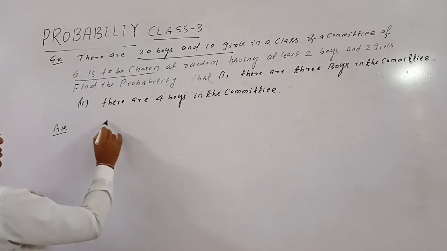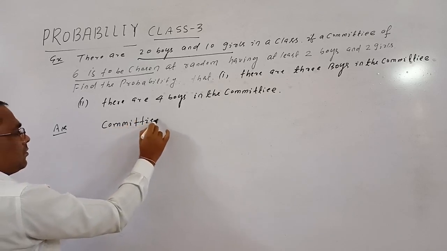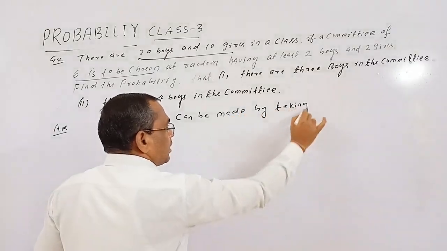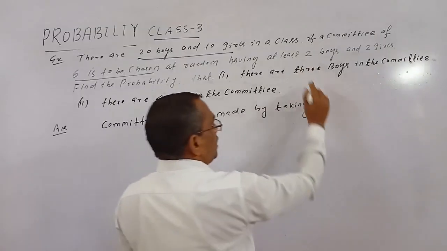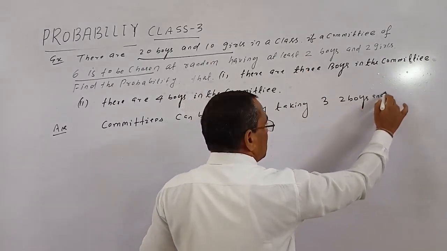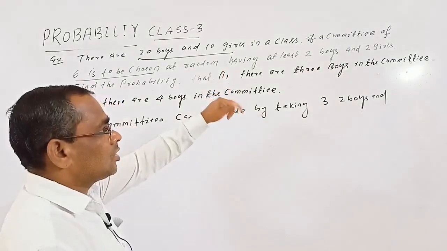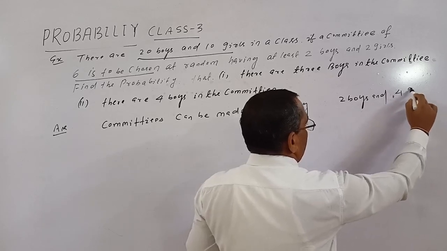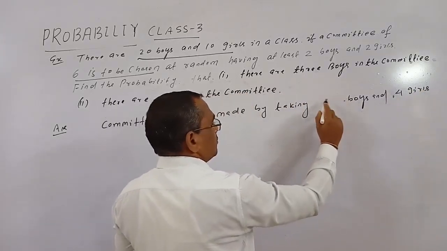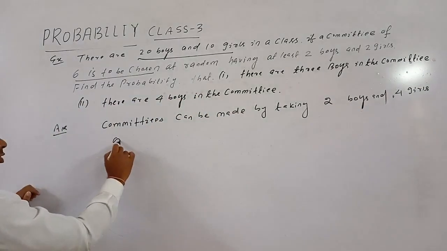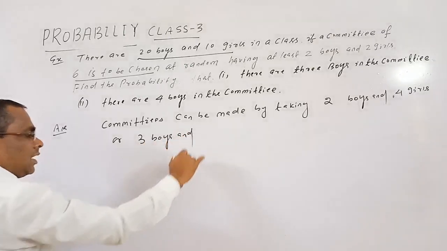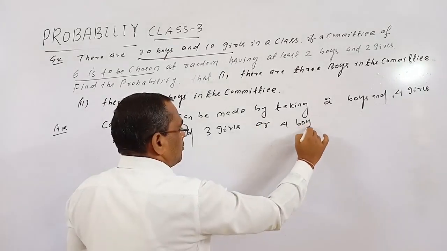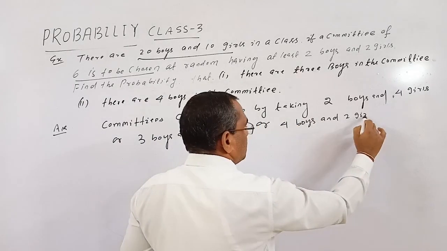So the committee can be made by taking 2 boys and 4 girls, because at least 2 boys and 2 girls, or 3 boys and 3 girls, or 4 boys and 2 girls. Do you understand?